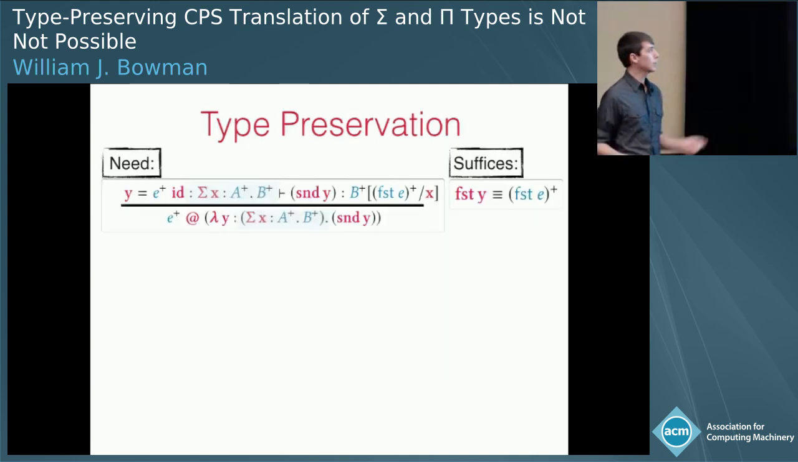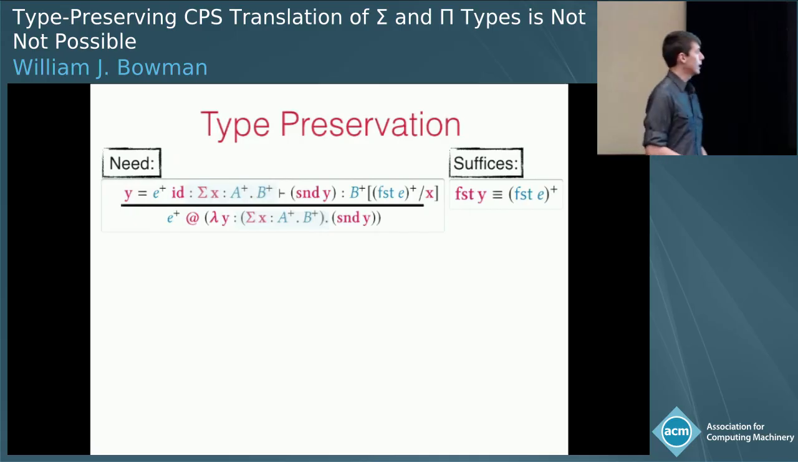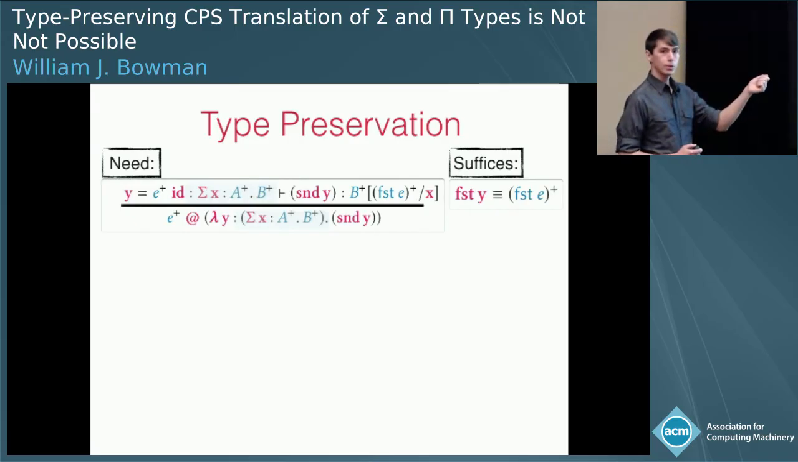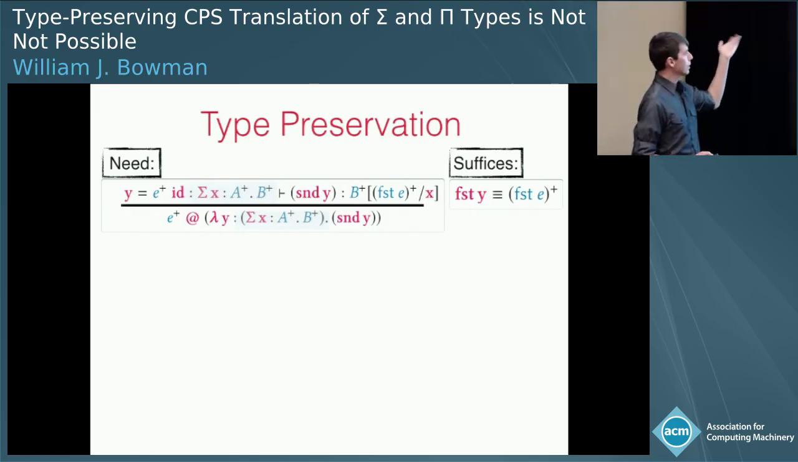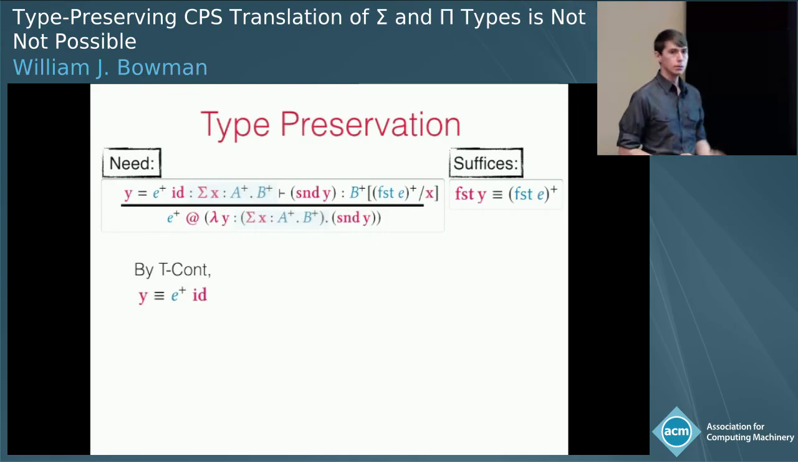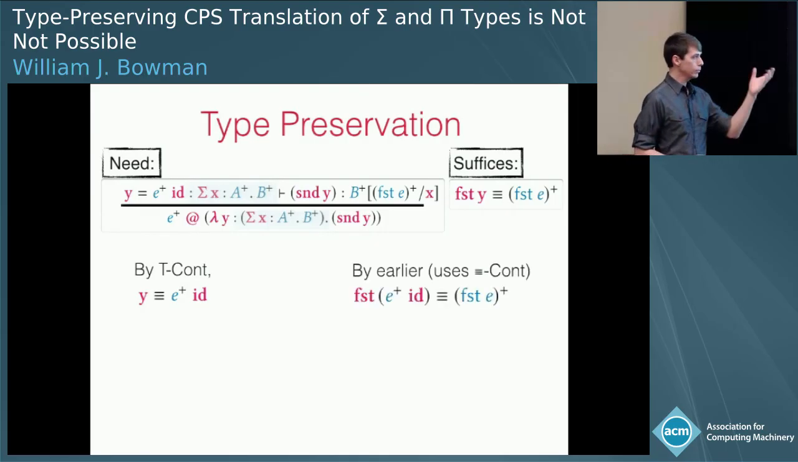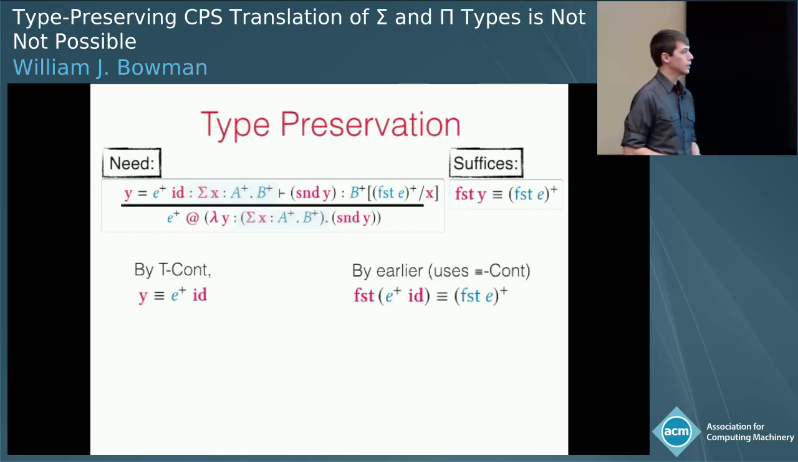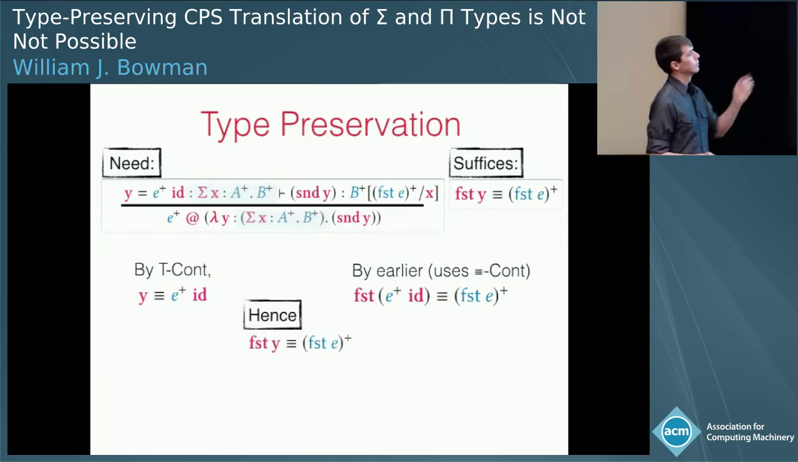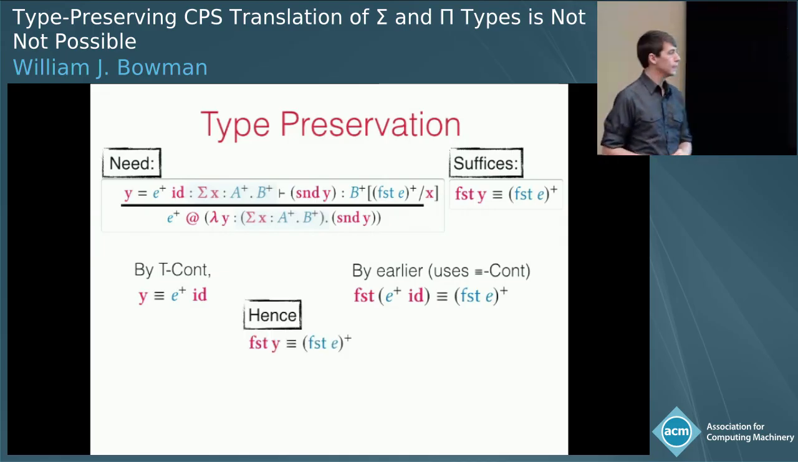And we can complete our type preservation proof. So now our goal is we have e plus is going to jump to this continuation, lambda y second of y. So we go above the line and we remember that y is equal to e plus applied to id by tcont. By the proof we saw earlier, we know that first of e plus applied to id is the same as the translation of first of e. By transitivity, we get our goal. First of y is equal to the translation of first of e.